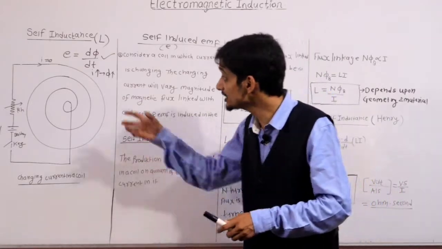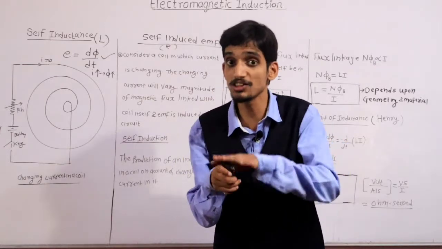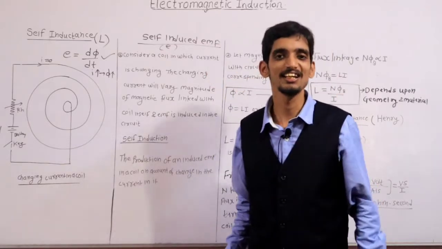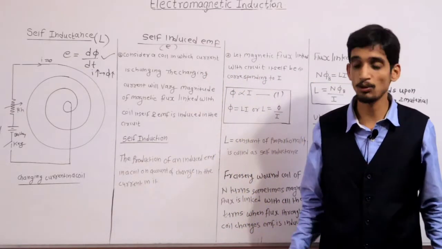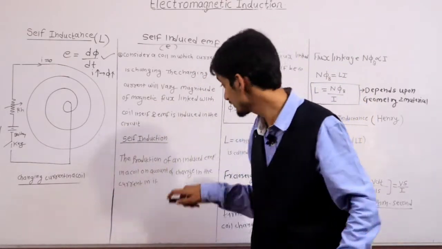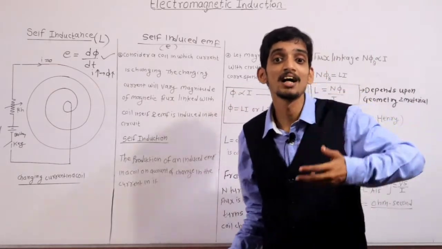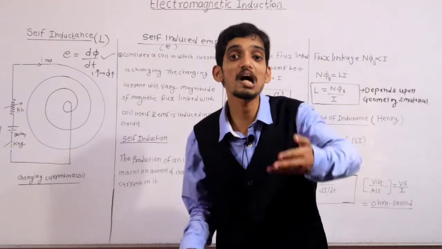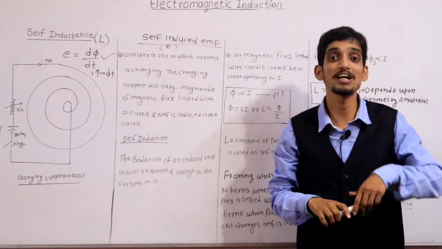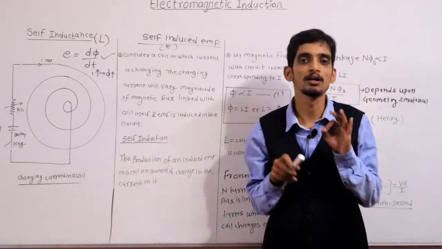So definitely this particular phenomenon is nothing but self inductance, which is electrical inertia. It does not allow its current to change, because current is changing, and due to the changing current EMF is induced. So basically this L is called electrical inertia. Why? Because it is opposing, or does not allow, whom? Current, and current is the electrical quantity. That's why it is an inertia, but it is electrical inertia. Clear? Okay.